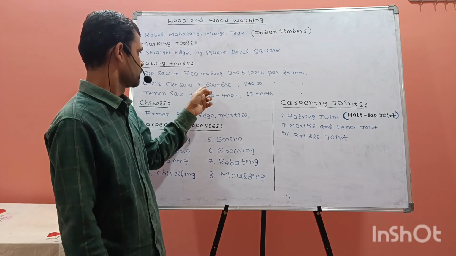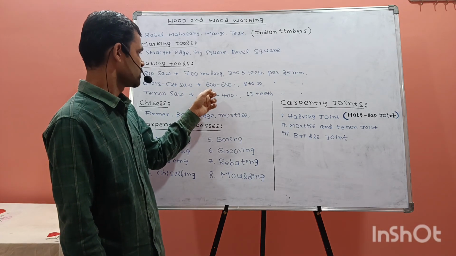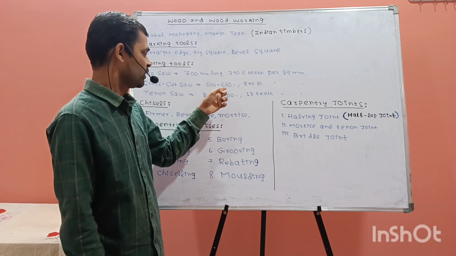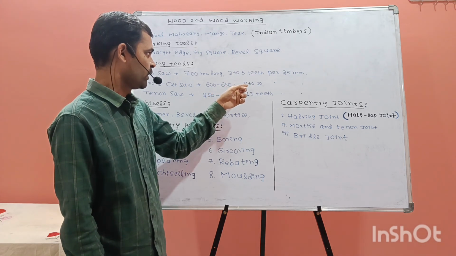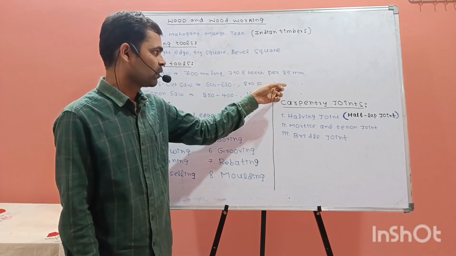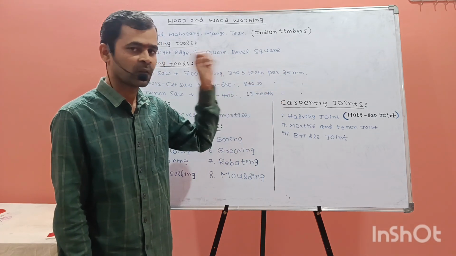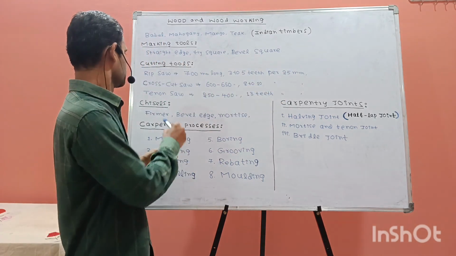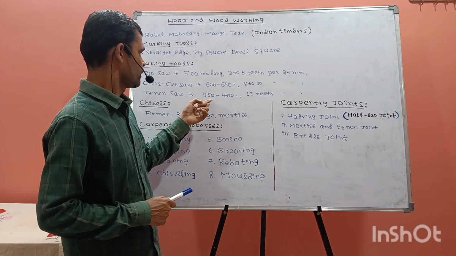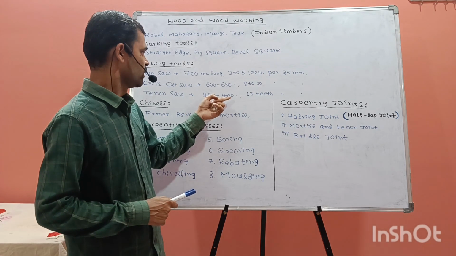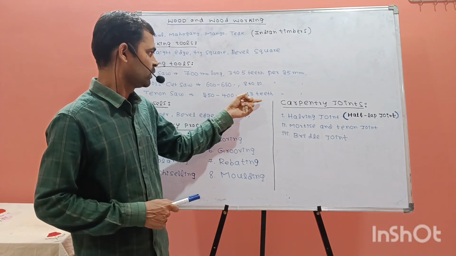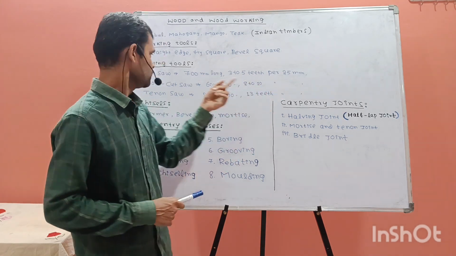Crosscut saw is about 600 to 650 mm in length, and it has 8 to 10 teeth per 25 mm. Tenon saw is about 250 to 400 mm in length. It has 13 teeth per 25 mm.